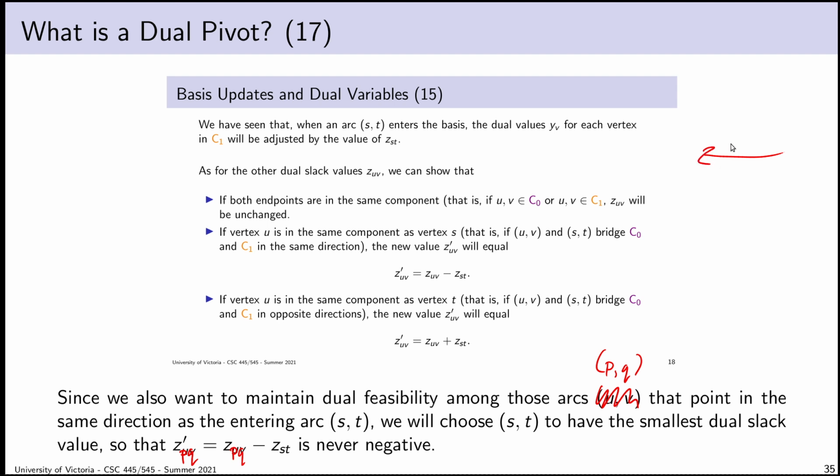Here's my entering arc, and this would be T, and this would be S. All of the arcs that are parallel to it, so ZPQ would get attached to this, and ZST would get attached to this. I want to make sure that ZPQ never goes negative, which means the entering arc's dual slack value has to be less than or equal to all of the dual slack values of the parallel arcs.